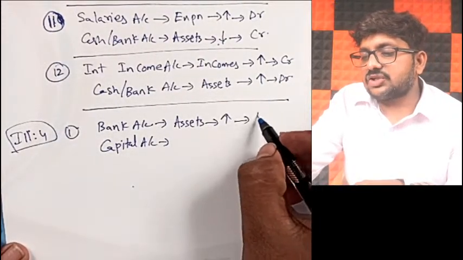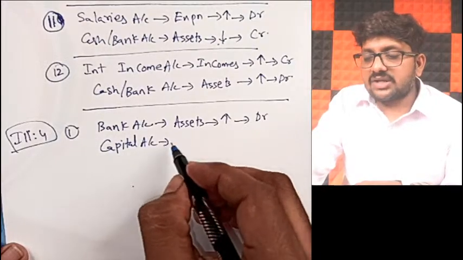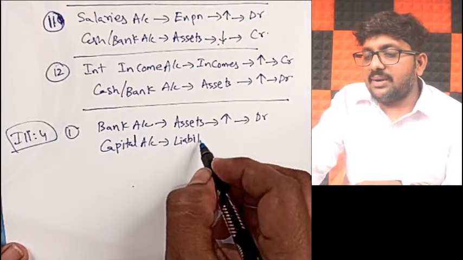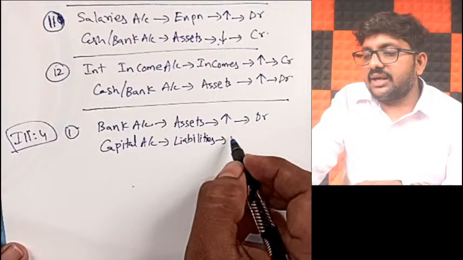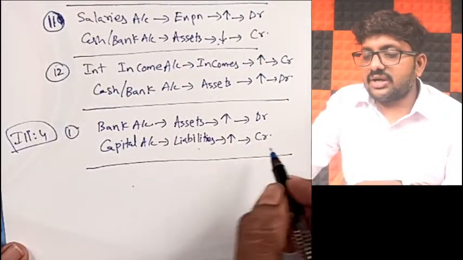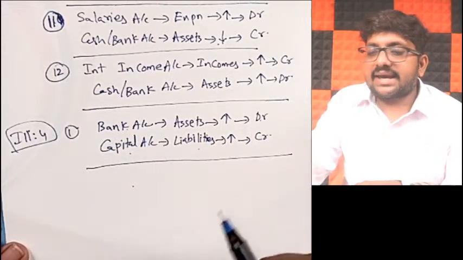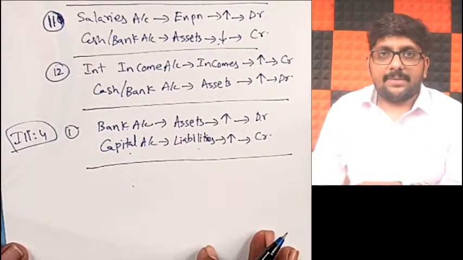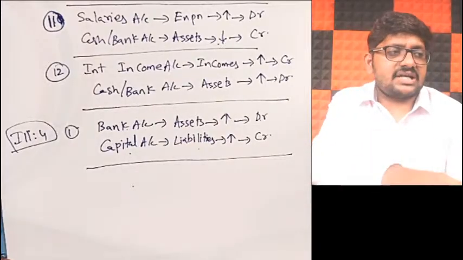When assets increase, you debit. Capital is a part of liabilities, and because the owner is bringing in money, my capital will increase. When liabilities increase, you have to credit. So the journal entry will be: bank account debit to capital. That is my first transaction, my dear friends.